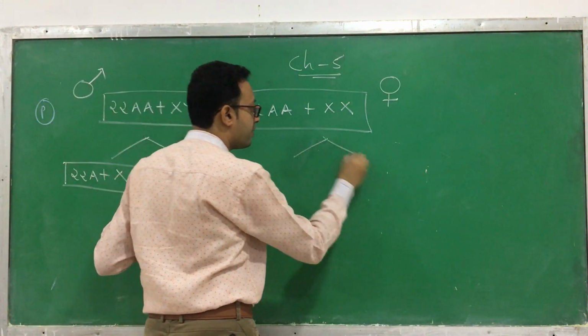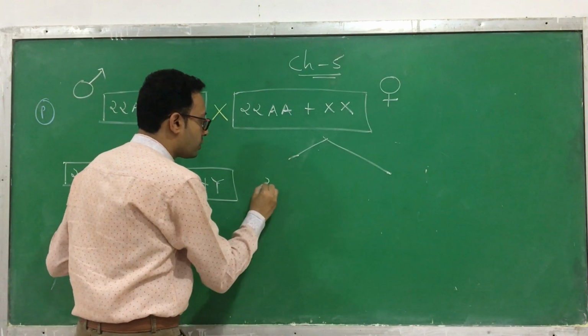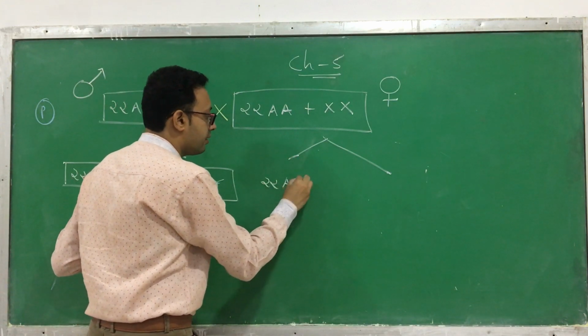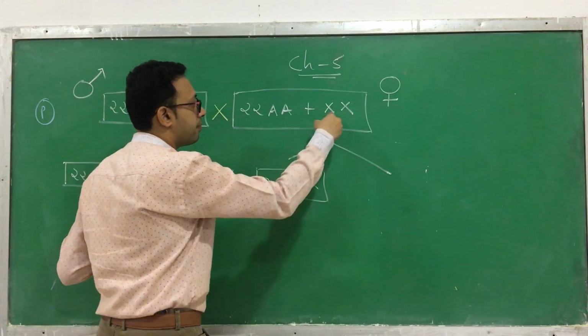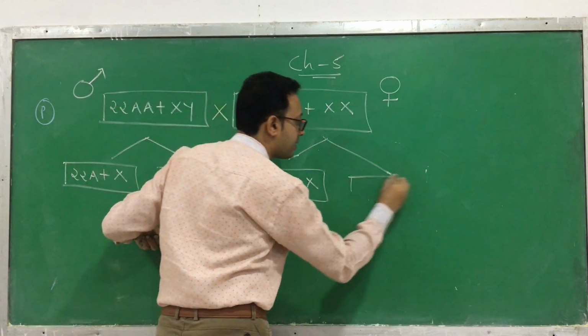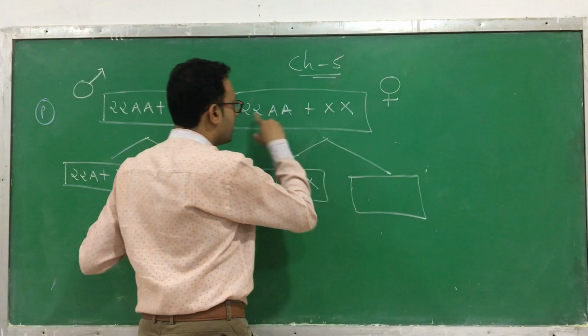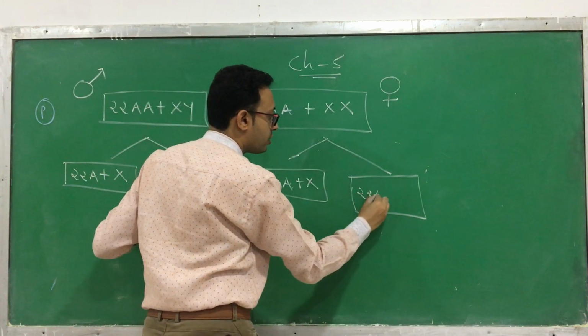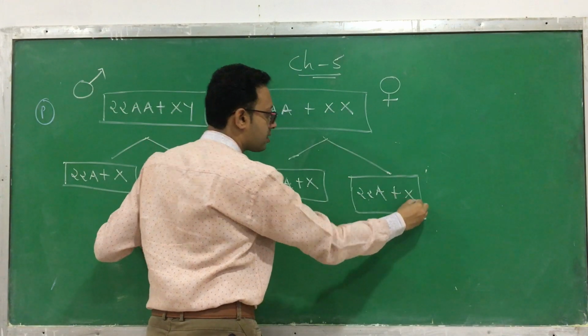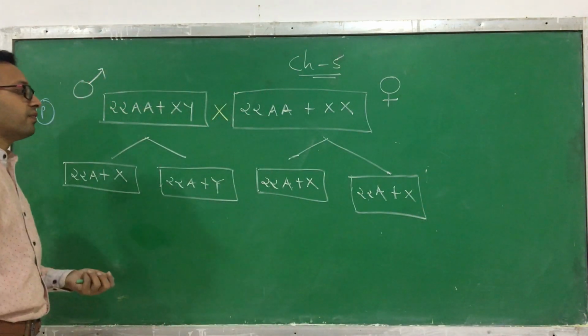Now what are the gametes of this female? So here, 22A plus X. This is one gamete. 22A plus X. Now the other gamete is 22A and another X, 22A plus X. These are the possible gametes of a female.